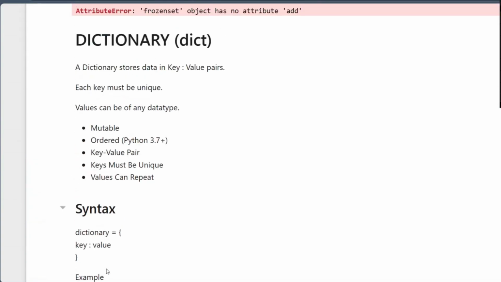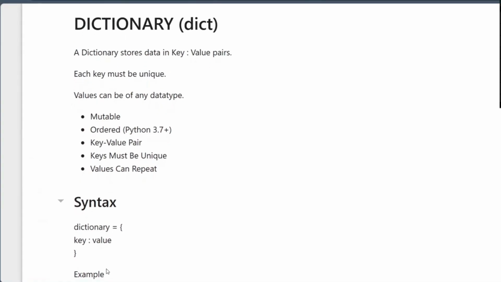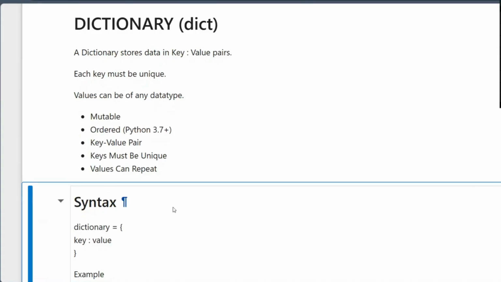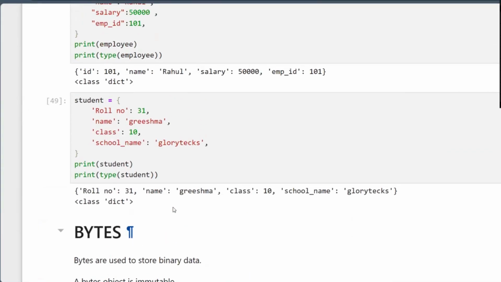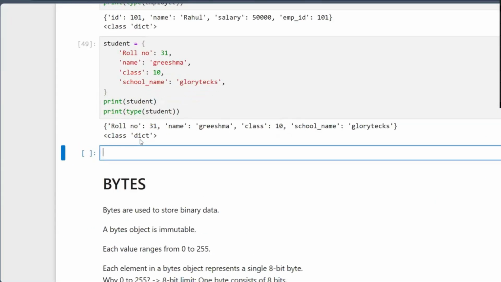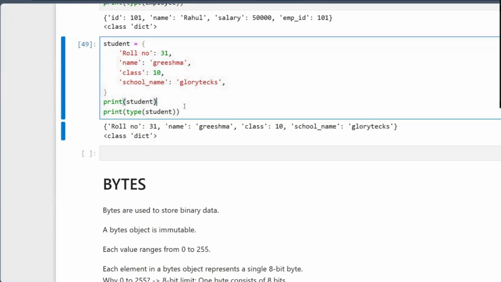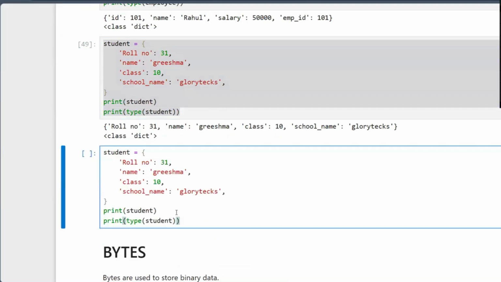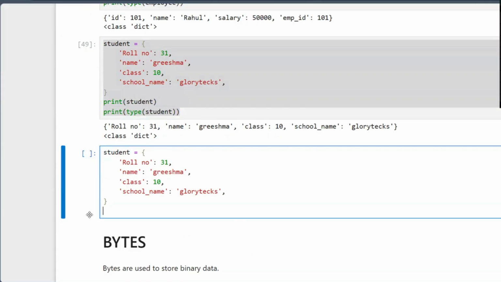And one more thing. What it's saying? It must be unique, ordered, mutable, right? If it is mutable, it can be changed. I want to change something. Whatever roll number you have given, I want to change it to 30. Is it possible? Yes. Tell me how.